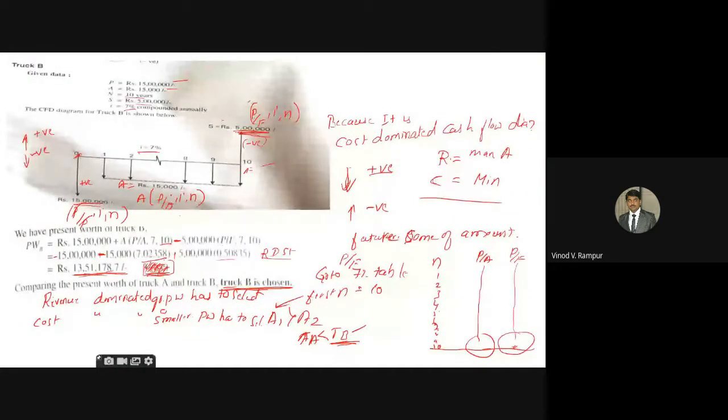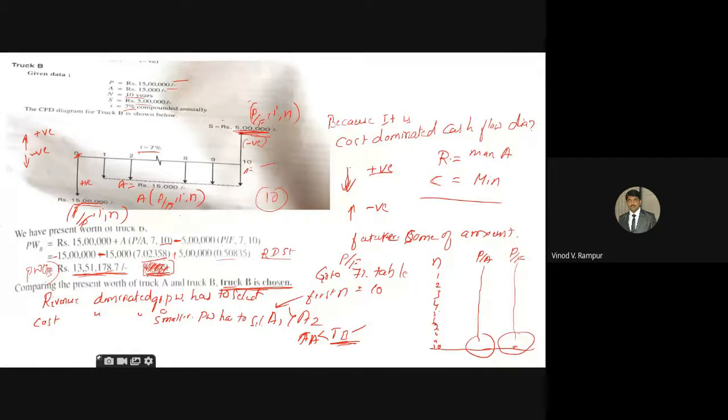After that, go through the second alternative. Here we get only one cash flow diagram, because it is for 10 years. Then simply draw this and write down the equation for this cash flow diagram. Then you find out the present worth of alternative B, that is truck B. Now we have to write down the conclusion.